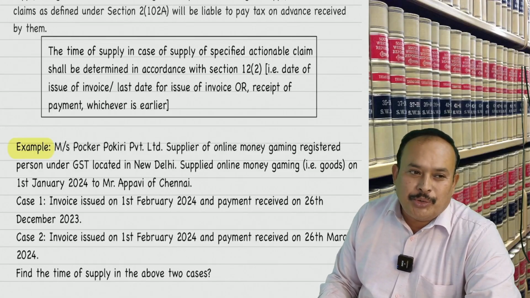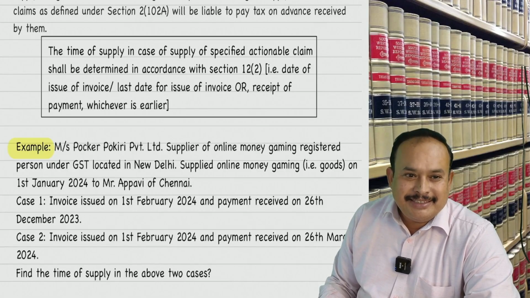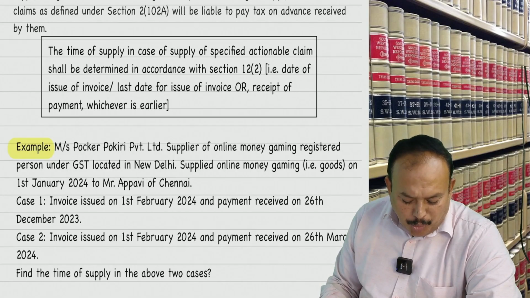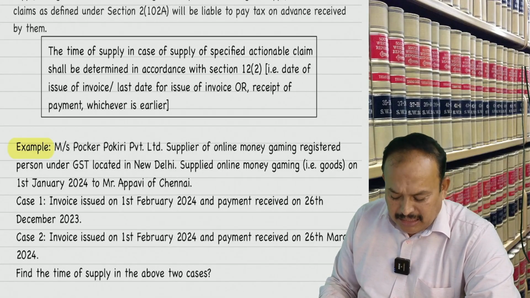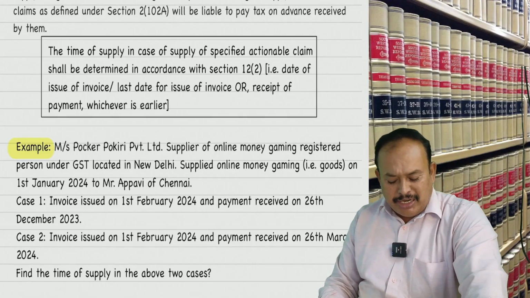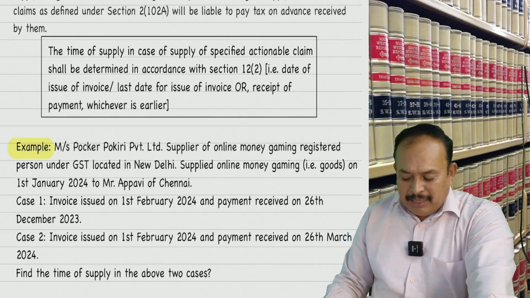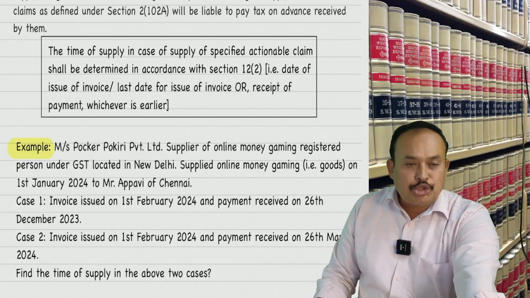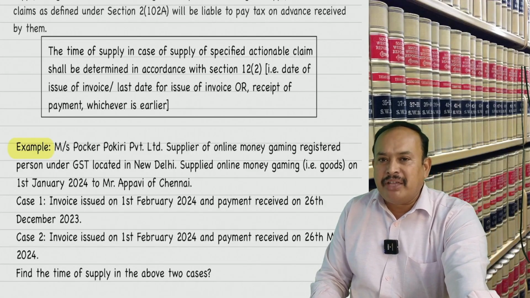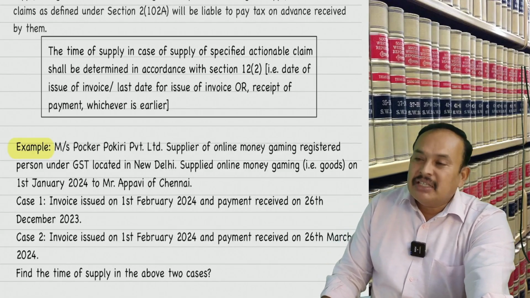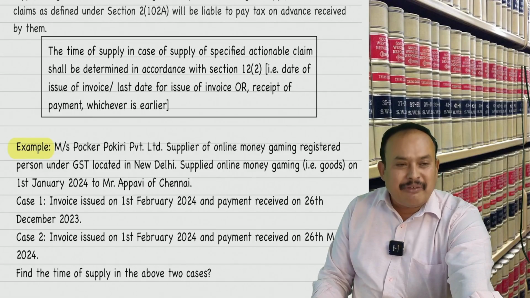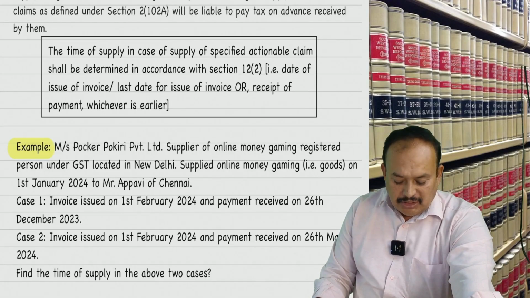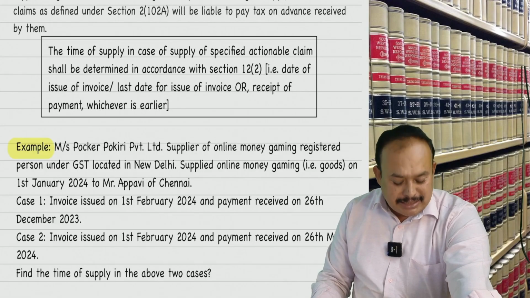You must look and tell. If you look at the book, I will twist you here. Look here. Mr. Pokery Private Limited, supplier of online money gaming, registered person under GST located in New Delhi, supplied online money gaming goods on 1st January 2024 to Mr. Appavi of Chennai. Case 1: invoice issued on 1st February 2024 and payment received 26 December 2023.